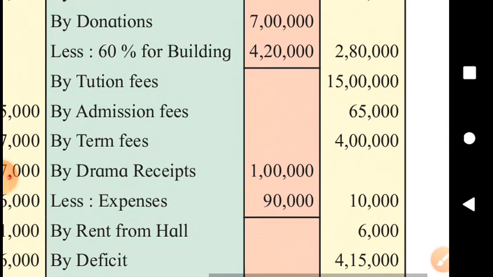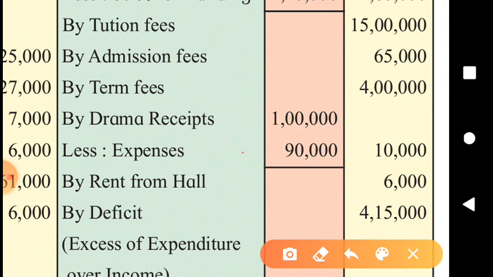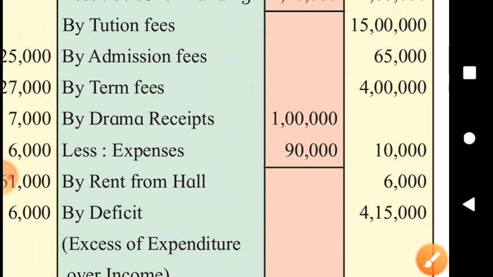Drama receipts. And from these drama receipts, expenses are deducted. We can debit drama expenses to this account. We can show the drama expenses on the expenditure side, or we can deduct drama expenses from drama receipts in order to know the exact income by way of drama. That is 10,000. Drama expenses can be shown on the expenditure side, and drama receipts will be shown in the outer column of the income side.